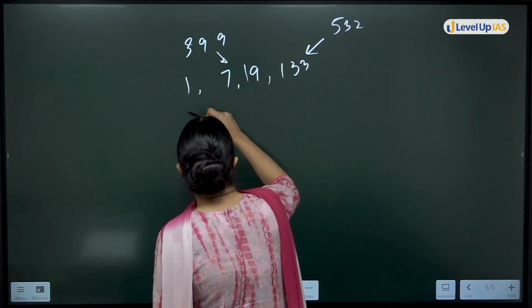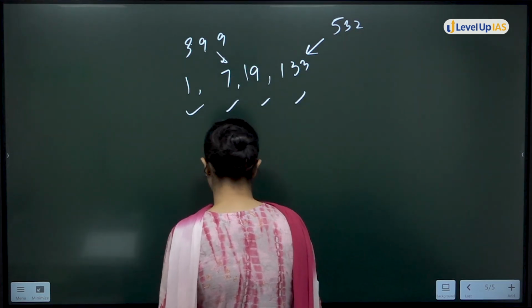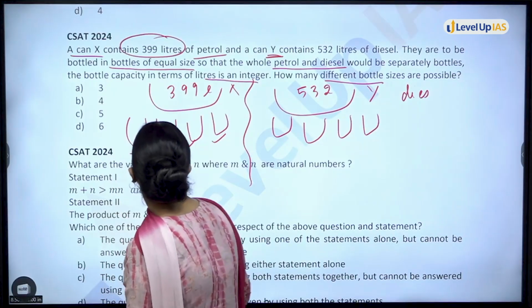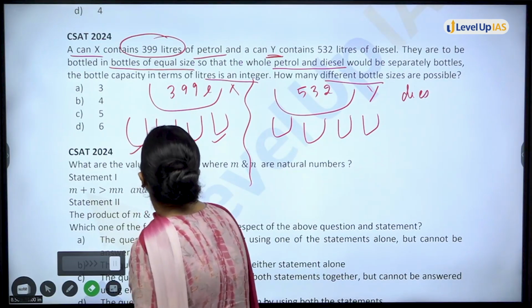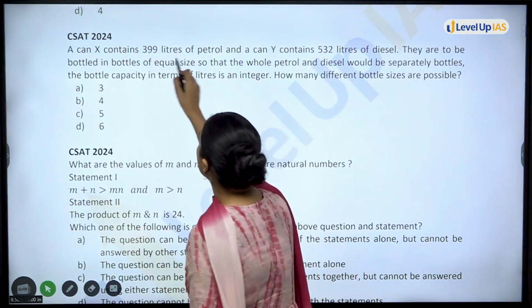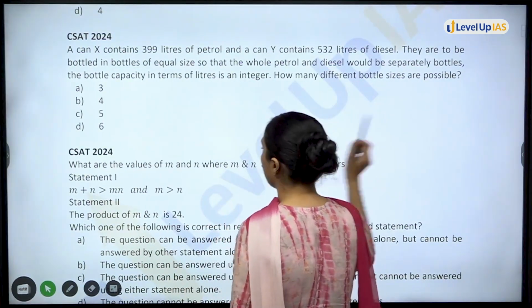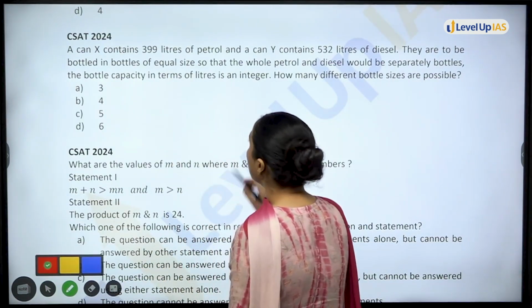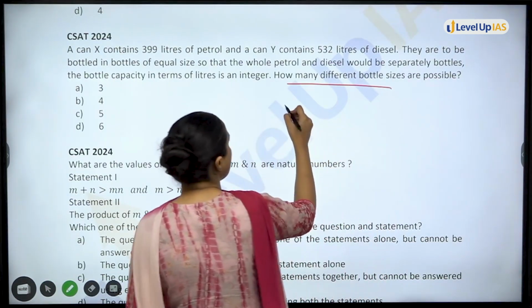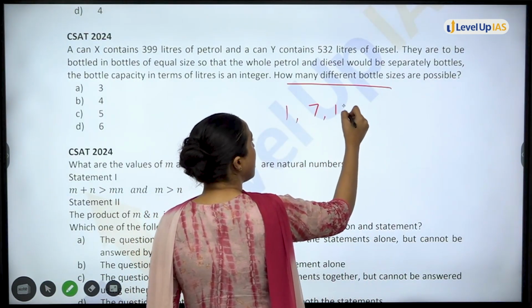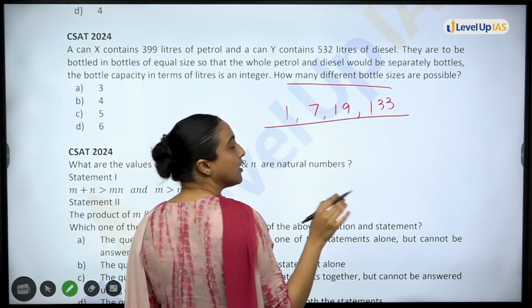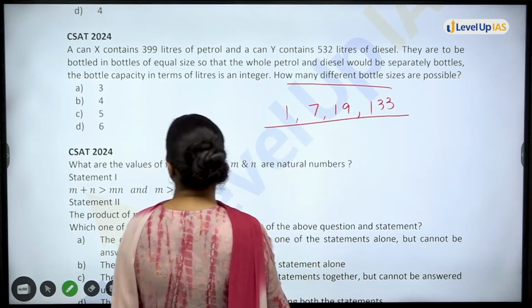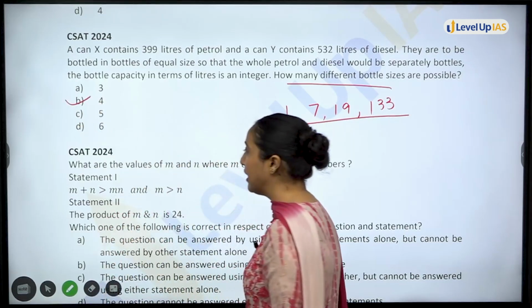That means 4 types of bottles you can get. Your question was how many different bottle sizes are possible. Now we know: 1, 7, 19 and 133. 4 different bottle sizes are possible. So option B will be my answer.